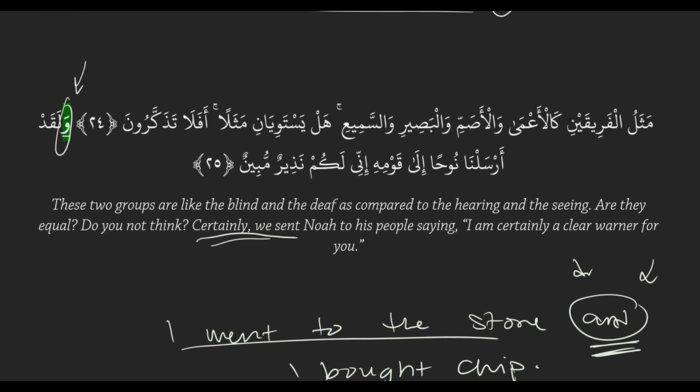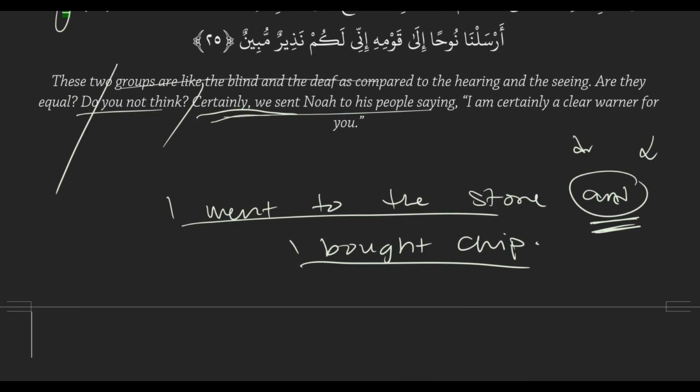And then you see a switch in topics here. The first ayah is talking about comparing 2 groups of people. And then we have a new topic, talking about sending Nuh alayhi salam. Oh, okay. So a connector wow connects types of sentences, and it'll usually have a flowing thought idea, whereas the starter wow doesn't get translated at all, and it's there to indicate a new, like a fresh start.